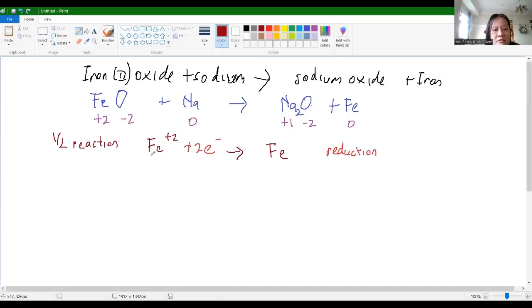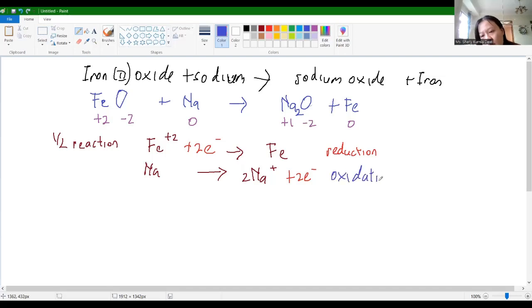And then the other one, oxygen, we will not see it because the oxidation state is always the same. Sodium will become 2 Na+, because there is 2 sodium with charge 2 positive. We have to add 2 electrons here. This is the oxidation.